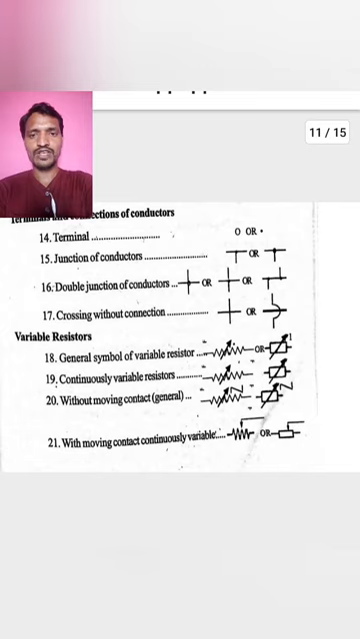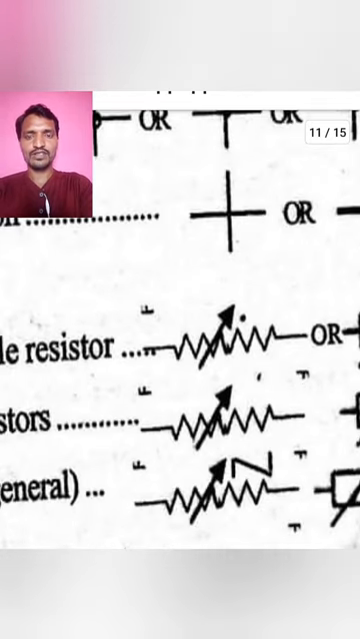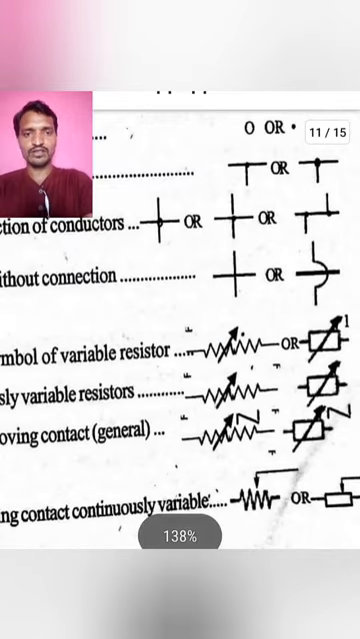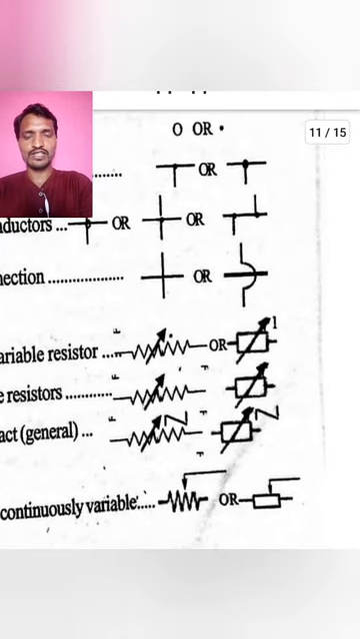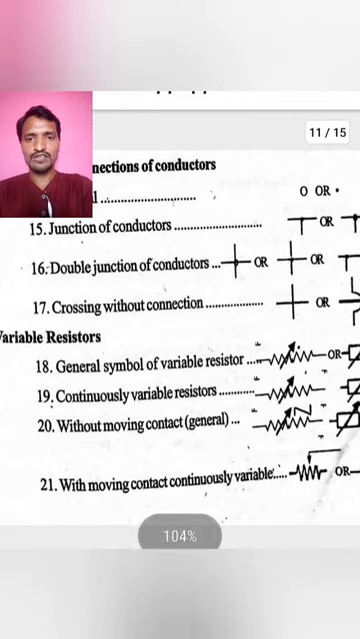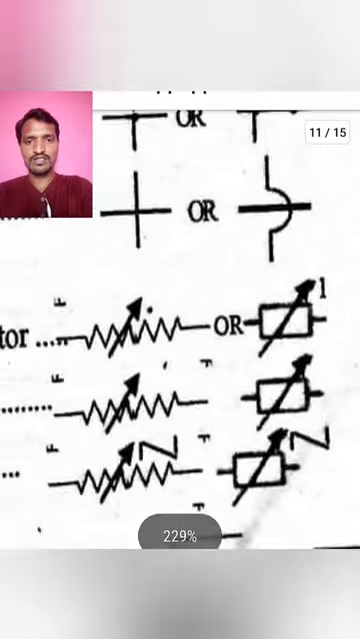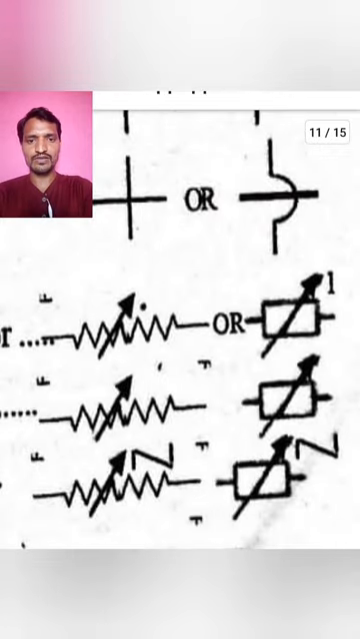Next, variable resistors. A variable resistor means a resistor which we can use for varying. Okay, the general symbol for a variable resistor is a zigzag line with an arrow mark, or a rectangular box with an arrow mark. Next, continuously variable resistor. For a continuously variable resistor, the same symbol. Okay.